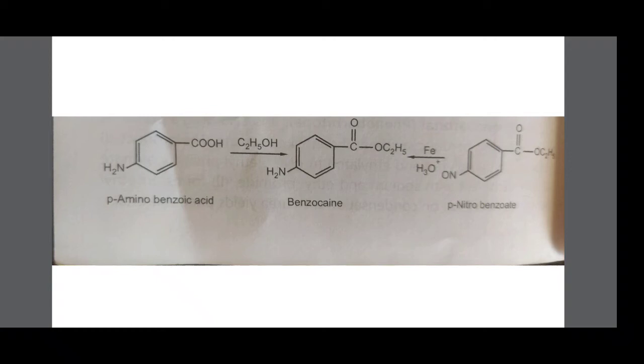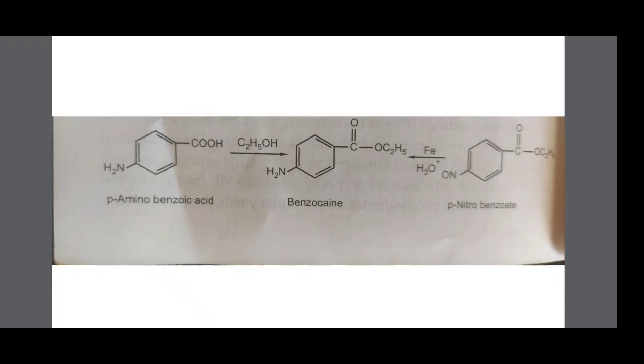Benzocaine is the ethyl ester of para-aminobenzoic acid. Para-aminobenzoic acid, short form PABA: P stands for para, A stands for amino, B stands for benzoic and A stands for acid. Therefore PABA is nothing but para-aminobenzoic acid. It can be prepared from para-aminobenzoic acid and ethanol by esterification, or via the reduction of ethyl para-nitrobenzoate. Here benzoic acid means benzene with a COOH group attached, and at the para position an NH2 group is present.